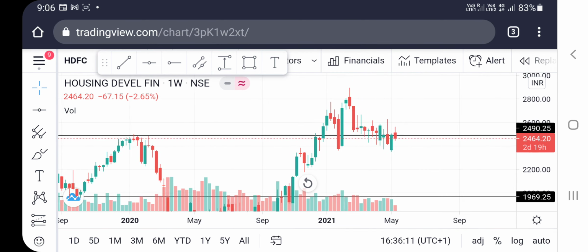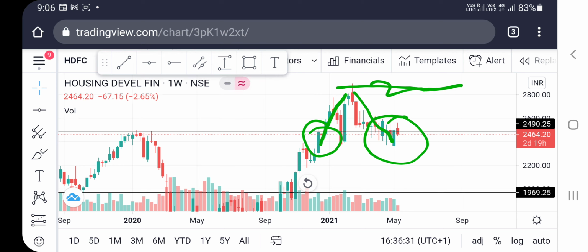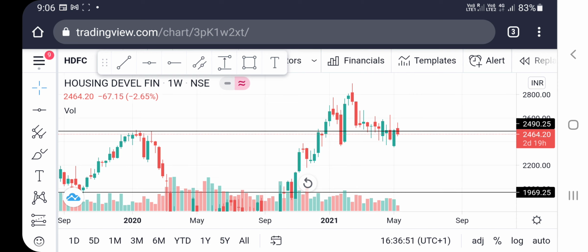And you can see again the stock took a little pause here at the old high, and broke it, and made a new high of 2800 and 2900, and the stock again fell. And during the current time the stock is consolidating at the old resistance, which has now become a support, 2460, and maybe the stock will again bounce back within a few days, and again touch the level of 2900 and 3000. So this is how support and resistance work in the chart.